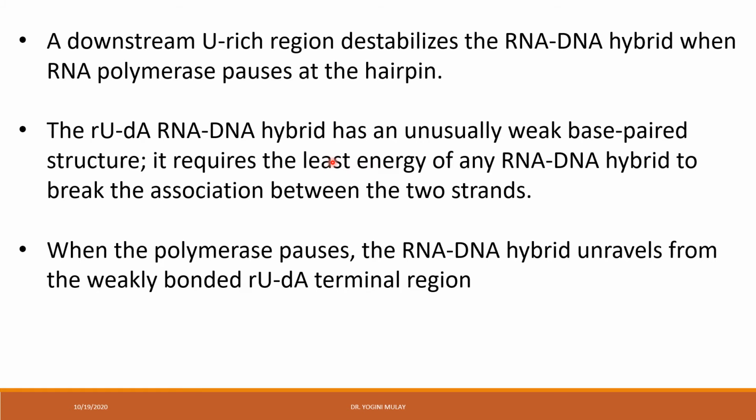So overall the number of hydrogen bonds is less, and because of the presence of fewer hydrogen bonds, obviously it requires the least amount of energy to break the bonds present between the RNA and DNA hybrid. Thus it becomes easy to separate the RNA from the DNA template, because less energy is required.